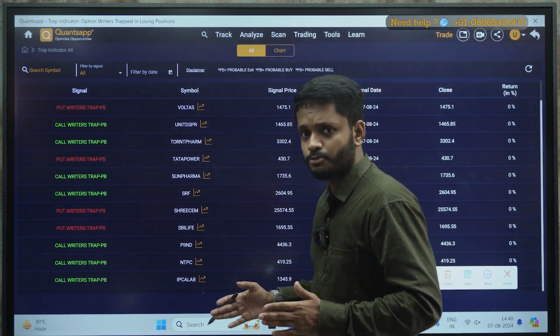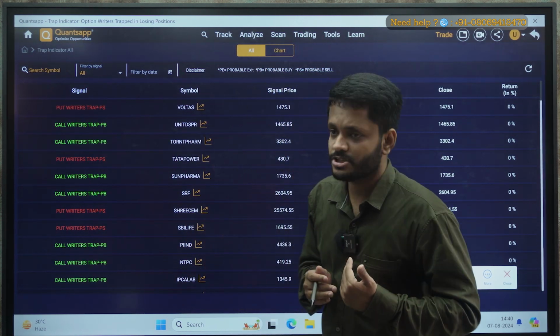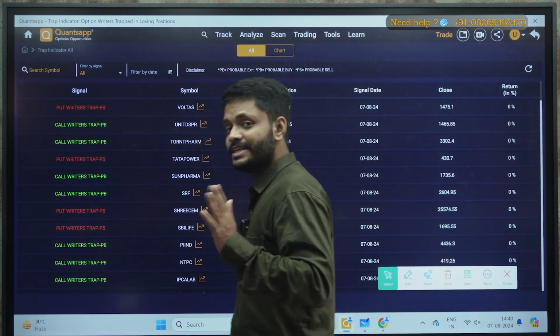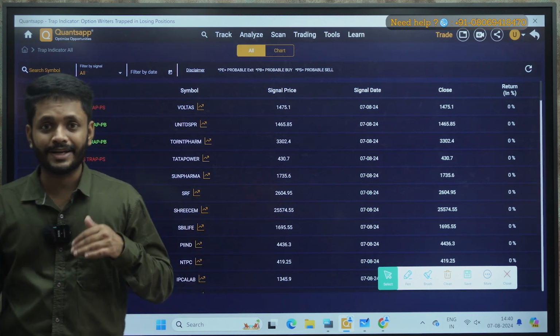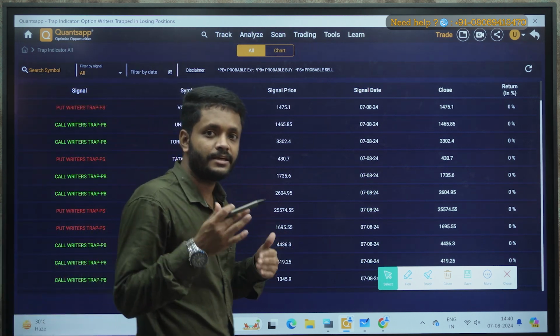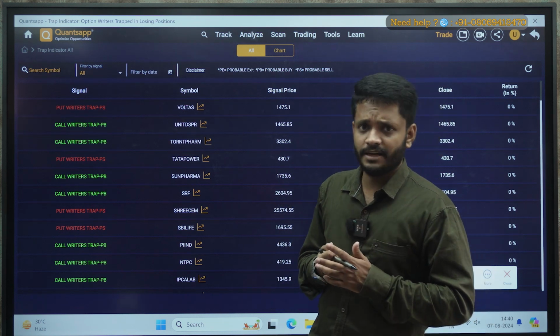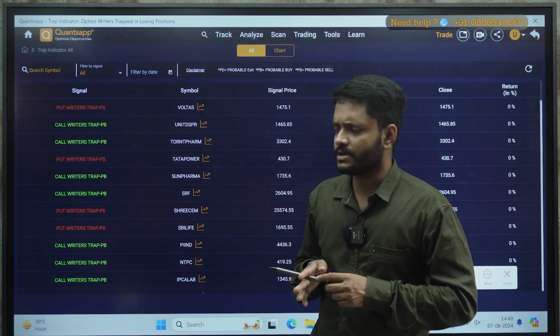Call writer trap indicates bullishness, put writer trap indicates bearishness. You can take a trade on the next day provided there is no significant gap up or gap down. Now what is significant? For me, anything over and above 1.5% in futures, I consider it as a significant movement, say 1.5% to 2%.